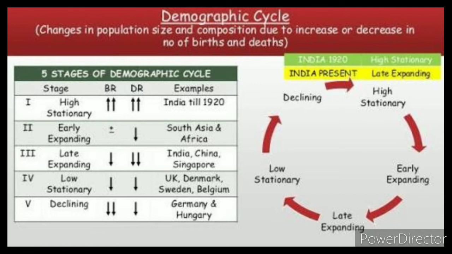Now about the second stage, that is early expanding. Here the death rate begins to decline while the birth rate remains unchanged.